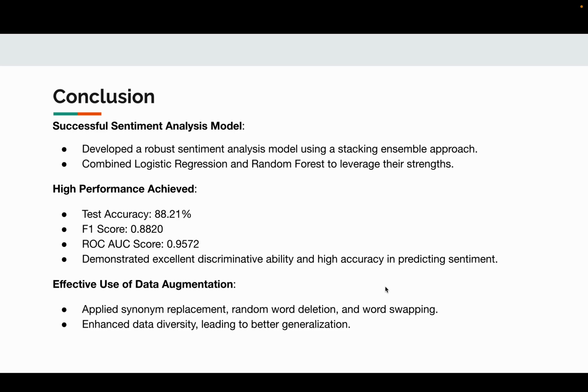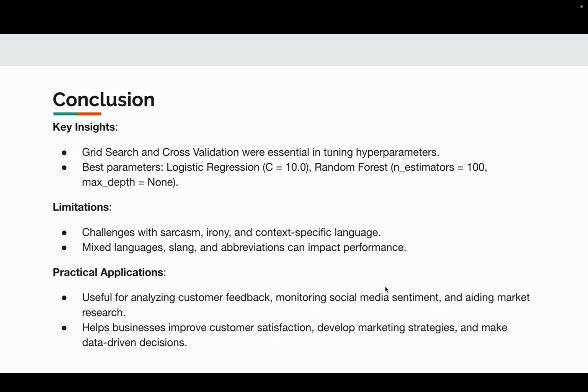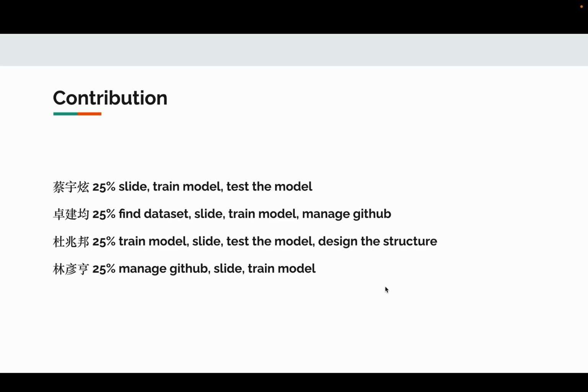This method enhanced data diversity, leading to better generalization. However, our model still faces some limitations, including context-specific language. Despite these limitations, our model has practical applications, including analyzing customer feedback, monitoring social media sentiment, and so on.